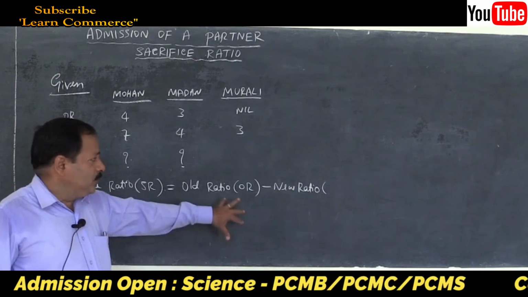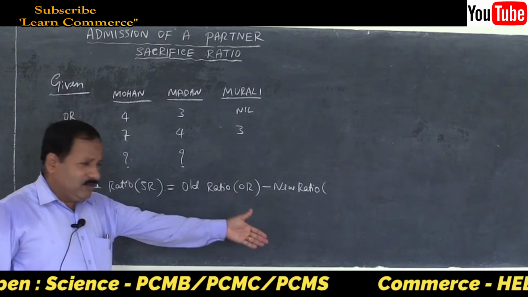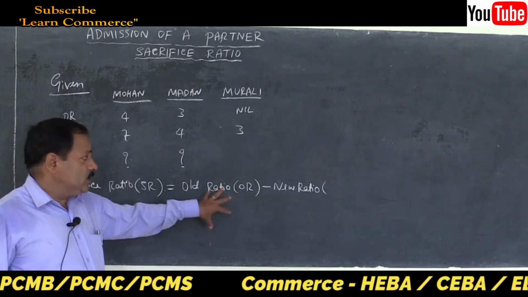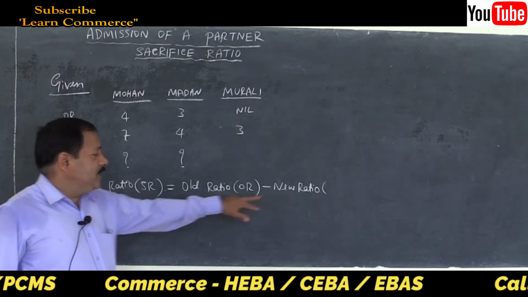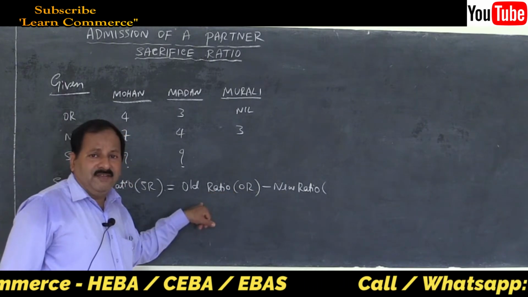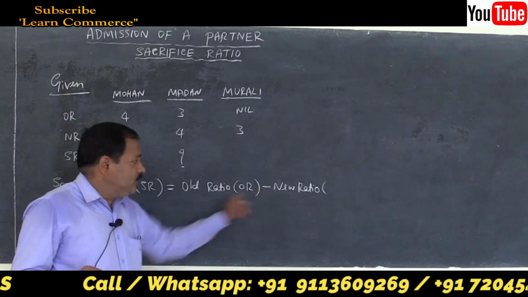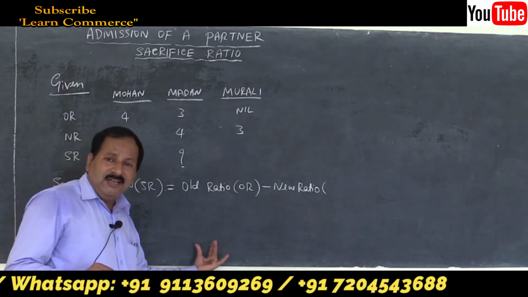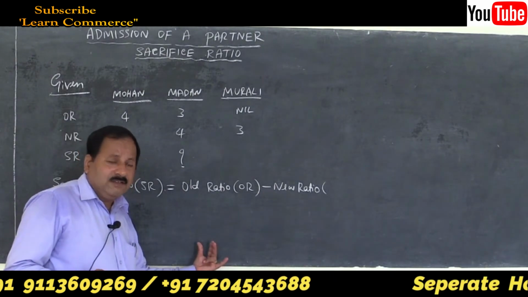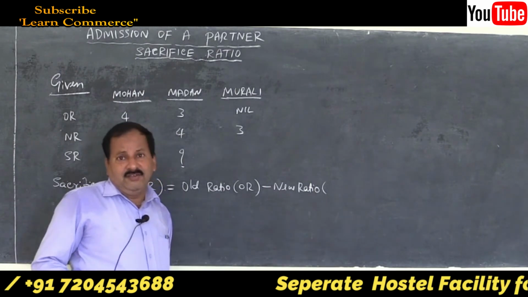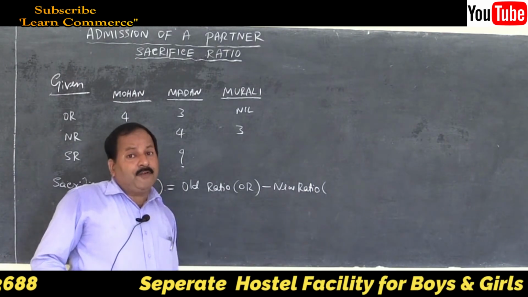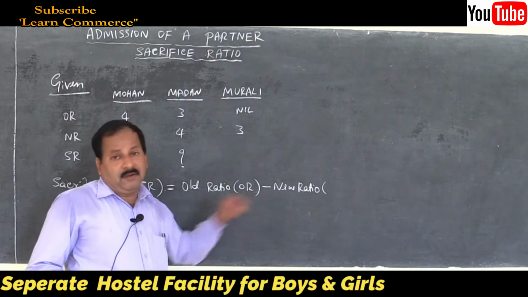And I have gone through many answer papers. Even this time I went for evaluation. I saw students take the new ratio first in case of admission. When the problem is regarding sacrifice ratio, they take the new ratio first. They write the smaller fraction first and straight away deduct. They get a negative figure. Even after that, they do not understand that it is wrong.